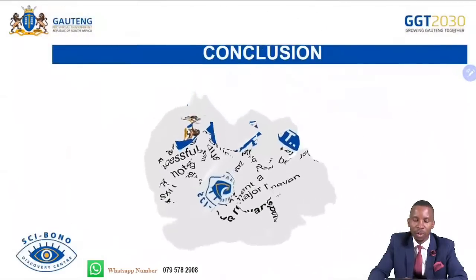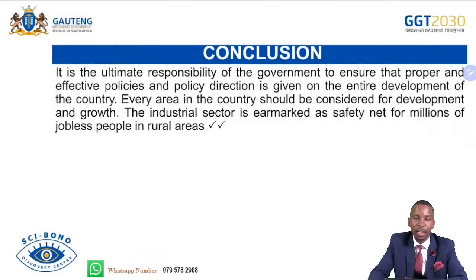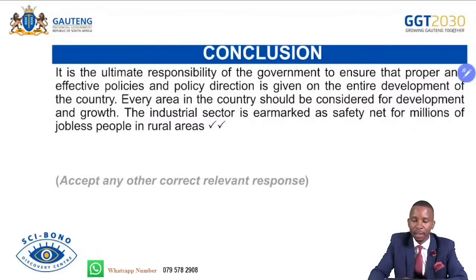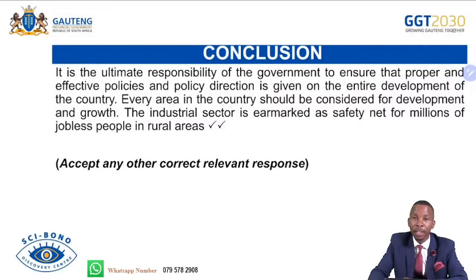And then the conclusion of the essay. It's just an example. It is the ultimate responsibility of the government to ensure that proper and effective policies and policy direction are given on the entire development of the country. Every area in the country should be considered for development and growth. The industrial sector is earmarked as a safety net for millions of jobless people in the rural areas. Our essay ends here. Additional part worth 2 marks.